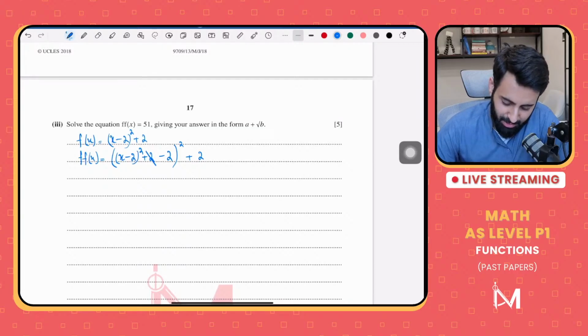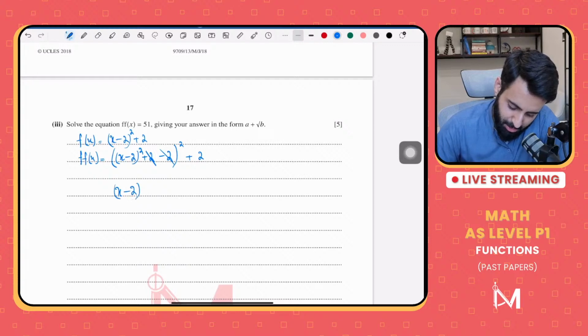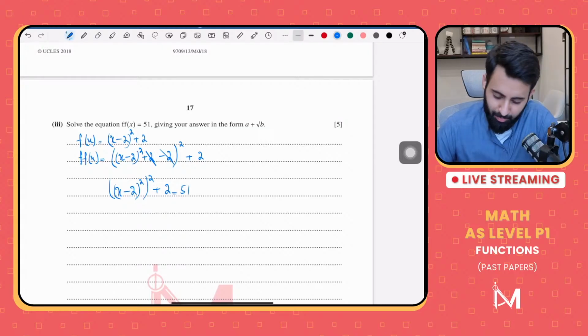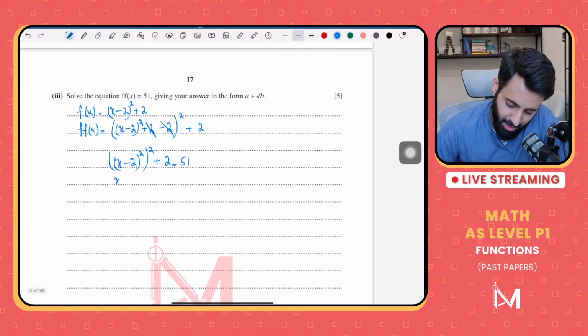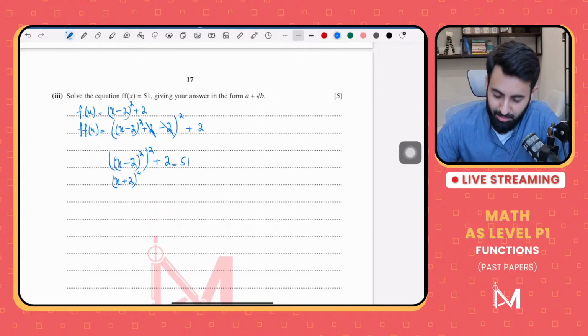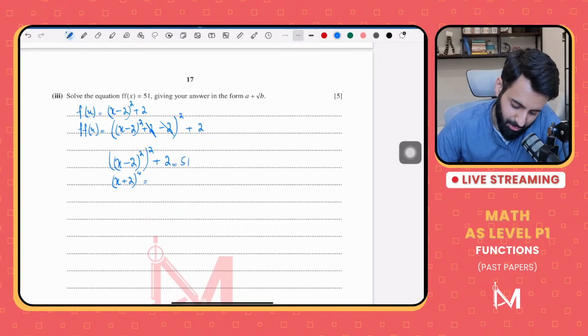Now minus 2 plus 2 cancels, and now we have (x minus 2) the whole thing squared, which is being squared again. Don't forget the plus 2 outside, and what's that equal to? That's equal to 51. Okay. Now what do we have? We have (x plus 2) the whole thing to the power 4, which is equal to 51 minus 2, and that's equal to 49.